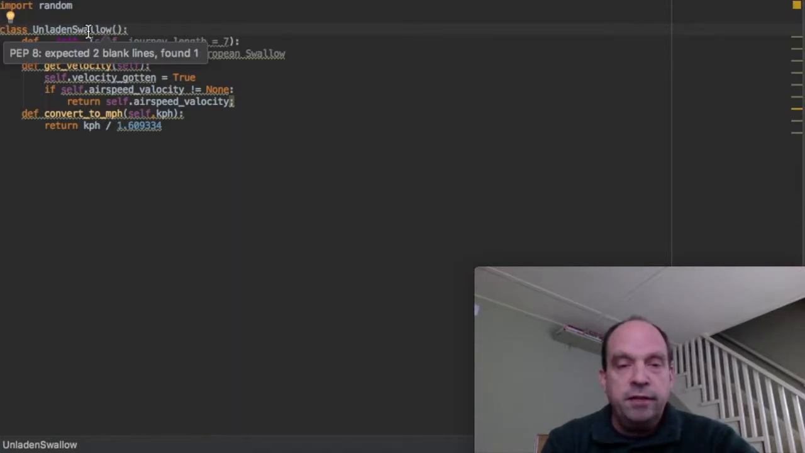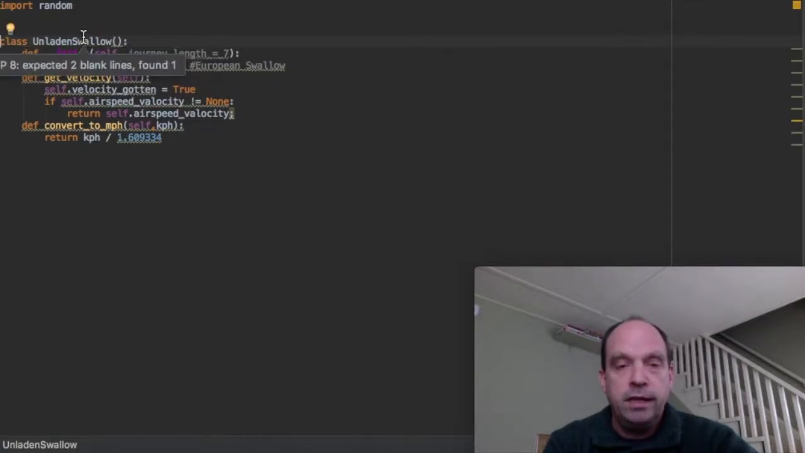If I hover over the line of code, I see the violation again. PEP8 expected 2 blank lines, found 1. And what that means is there should always be 2 blank lines before a class definition. So I'm going to enter another blank line, and my violation goes away. Now we'll continue down fixing this code so you can see some of the more common violations.